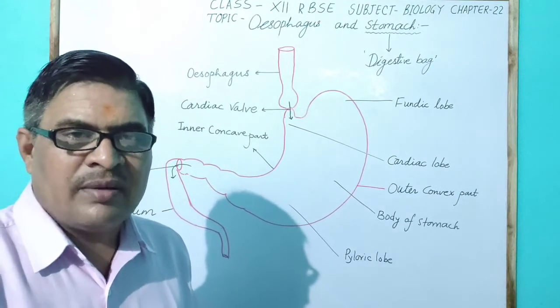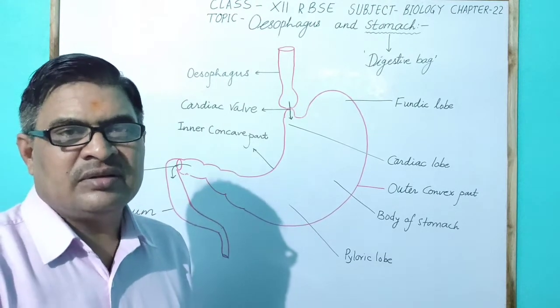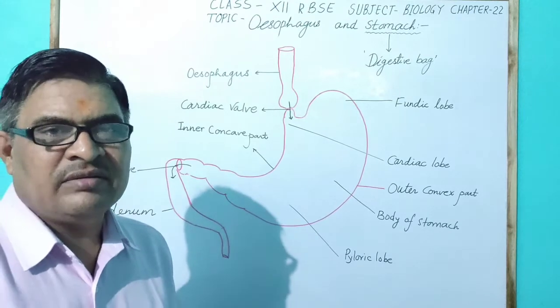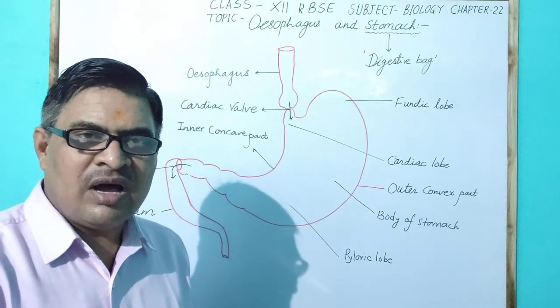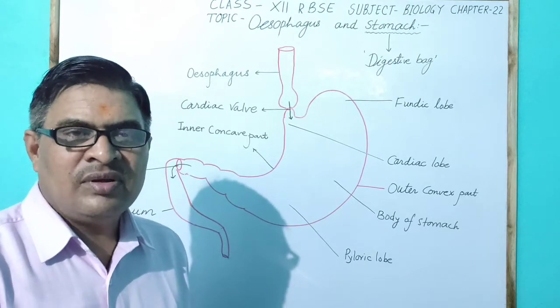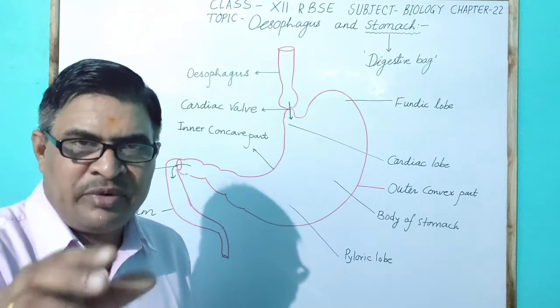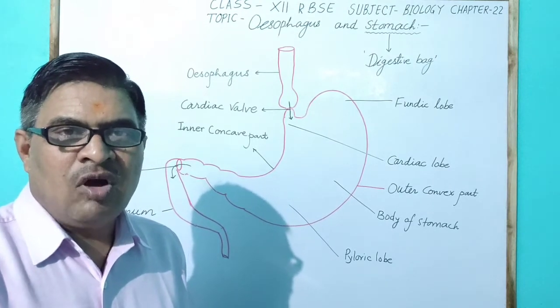After food digestion has completed, the food is in the form of whey. Whey means the liquid form of the curd.